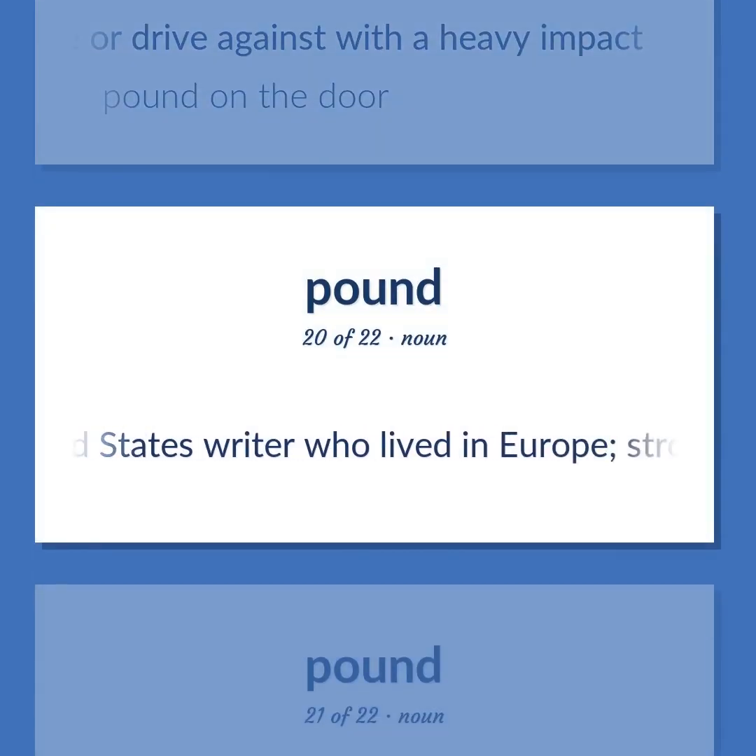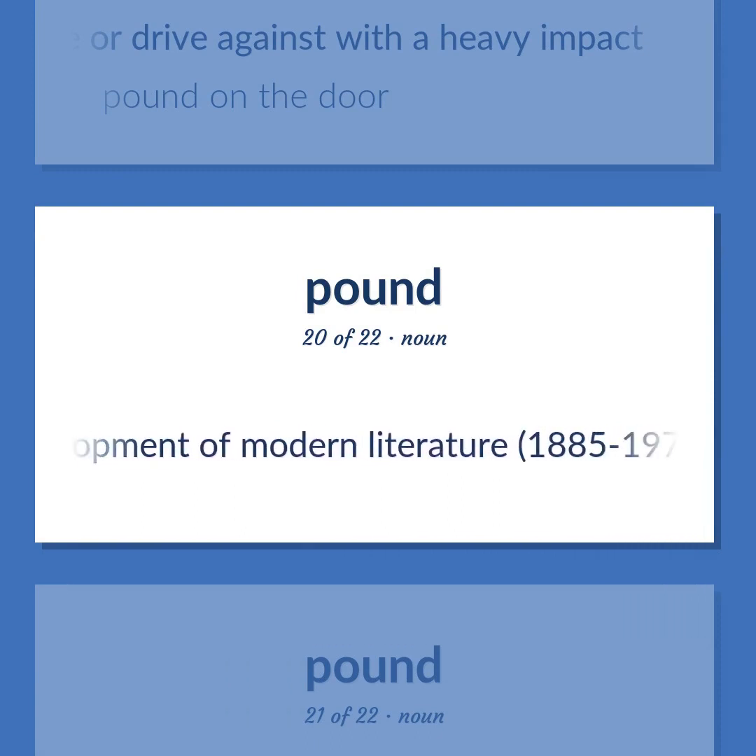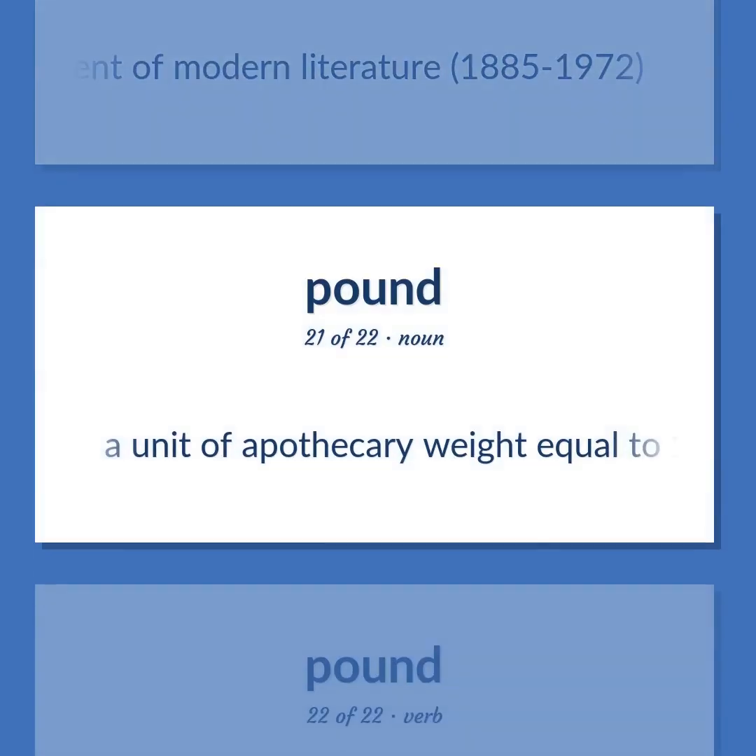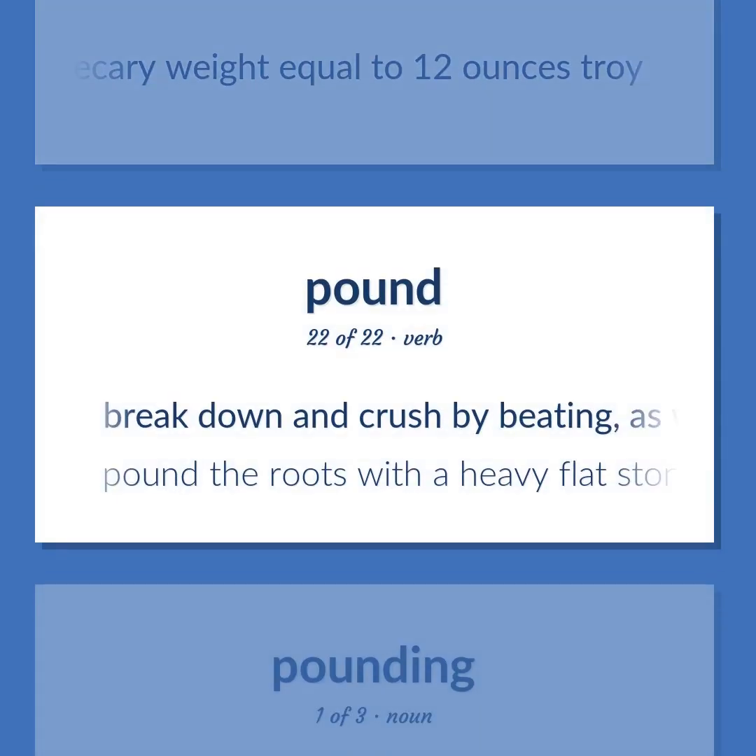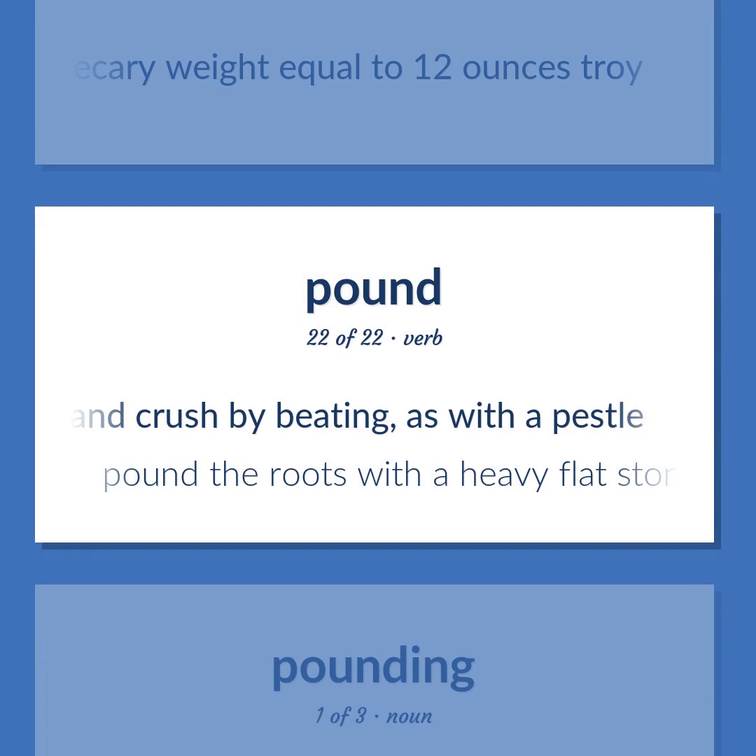United States writer who lived in Europe. Strongly influenced the development of modern literature, 1885 to 1972. A unit of apothecary weight equal to 12 ounces troy. Break down and crush by beating, as with a pestle. Pound the roots with a heavy flat stone.